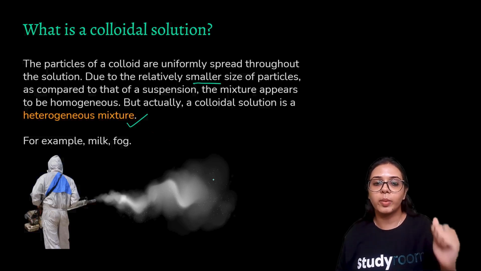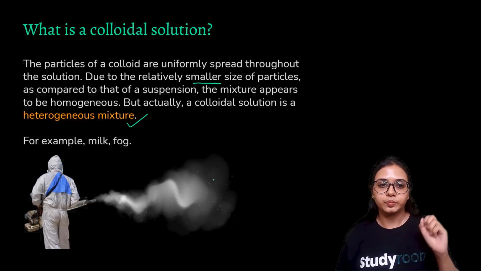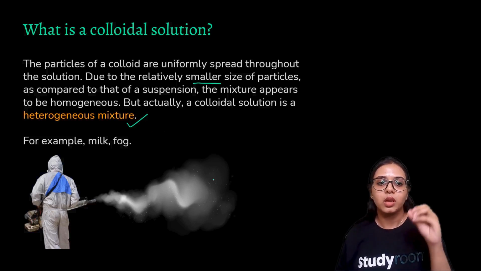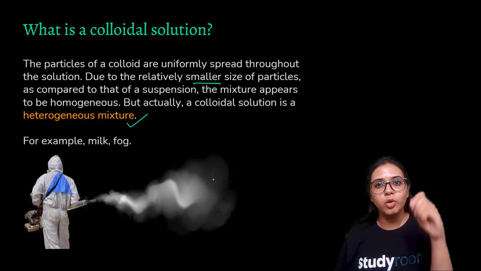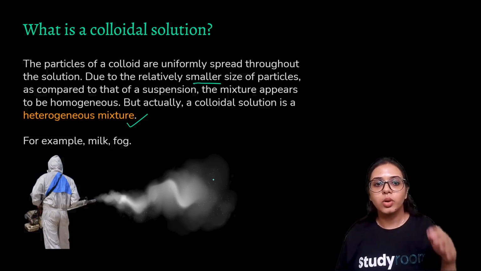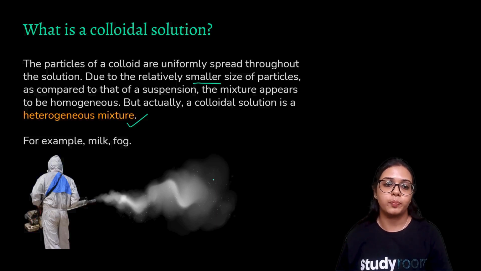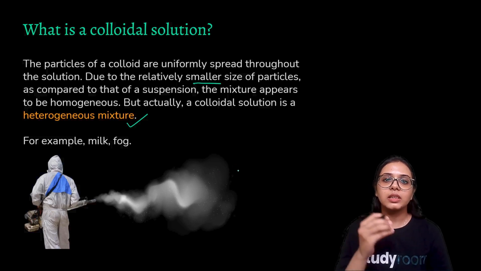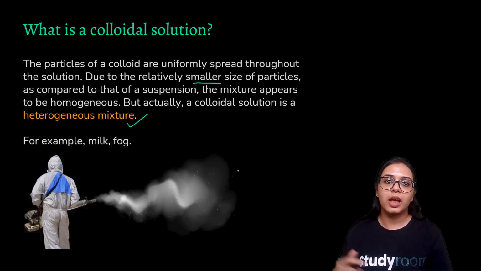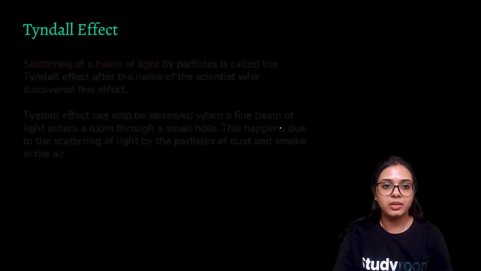So we had seen, if you remember, one of the very first experiments in this chapter was that we had added a few drops of milk to water and we had stirred it. So the milk solution may appear to be homogeneous, but it is not. It is actually a heterogeneous mixture, and it is actually a colloidal solution. Fog. Similarly, when we have some particles of smoke and dust and water and everything, when they get mixed into the air molecules, the resulting solution appears to be homogeneous, but it is actually heterogeneous in nature, and it is a colloidal solution.